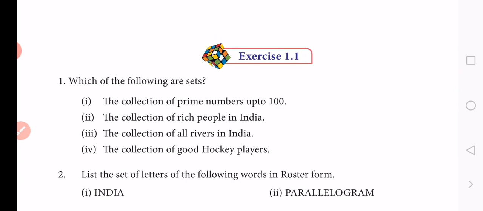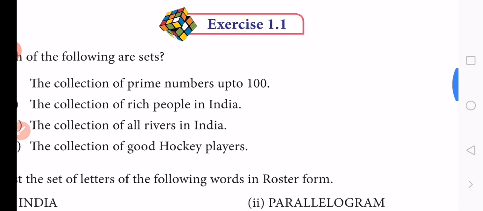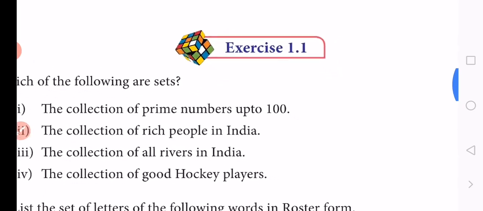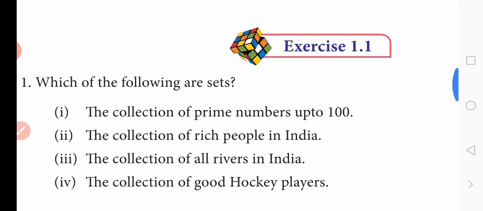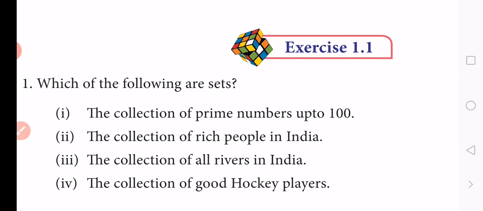So now your homework. First question, which of the following are sets and which are not sets? If it is a set, then we write set. If it is not, then you write not a set. There are 4 examples.